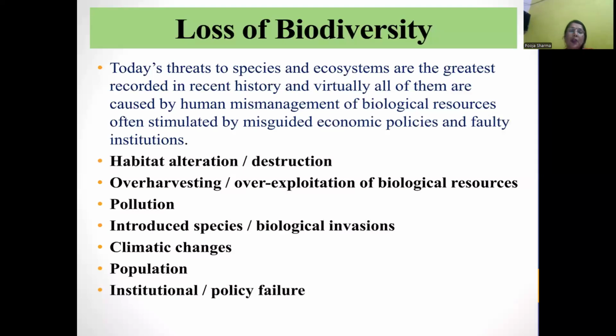Loss of biodiversity. Today, the threats to species and ecosystems are the greatest recorded in recent history, and virtually all of them are caused by human mismanagement of biological resources, often stimulated by misguided economic policies and faulty institutions. Biodiversity is disturbed by human activities. Humans destroy the habitat of animals, over-harvest and over-exploit biological resources, and human population growth